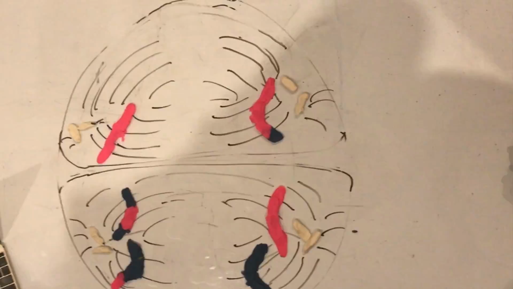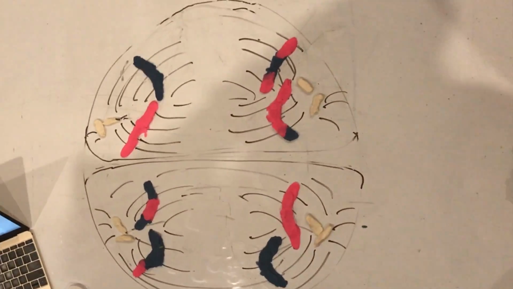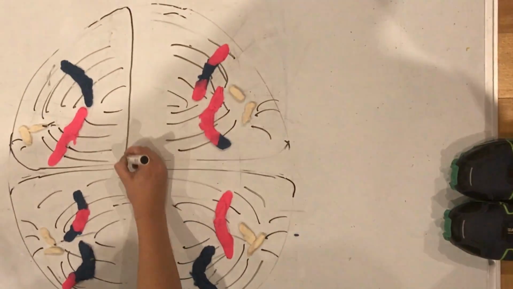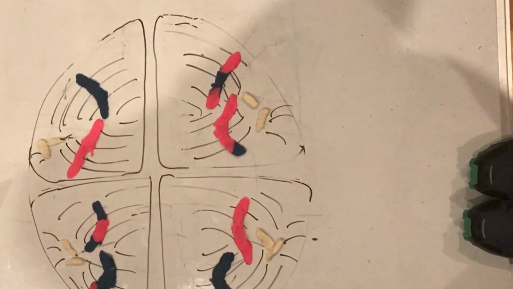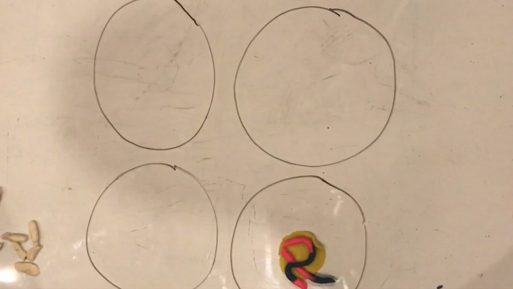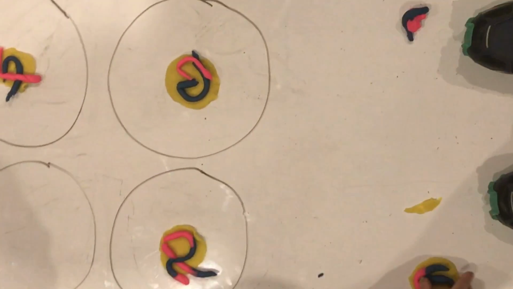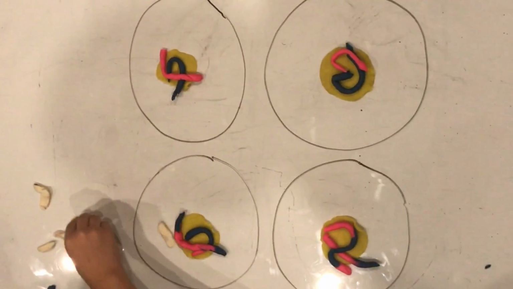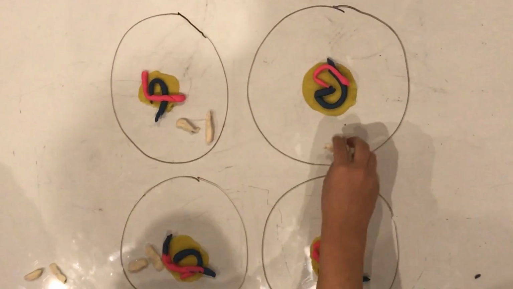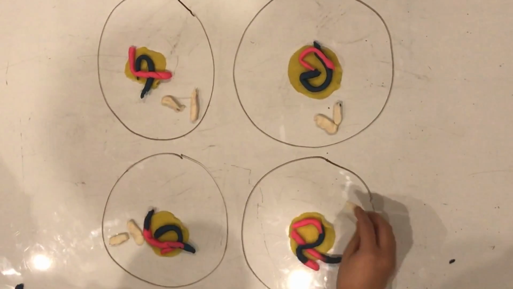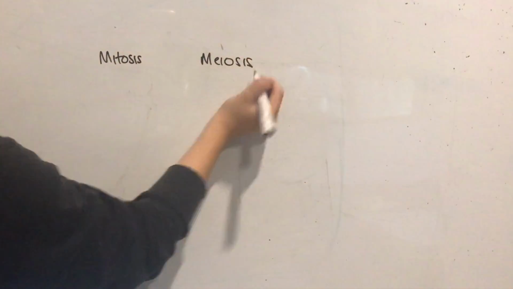Once they arrive at the end, the spindle fibers start to deconstruct. New nuclear membranes are formed and the chromosomes uncoil. This is when cytokinesis begins, and we see the formation of four genetically different haploid cells. One chromosome from each homologous pair is present in each gamete. Creation of gametes is essential to sexual reproduction in eukaryotic organisms. It also creates the uniqueness we see in each eukaryotic organism today.